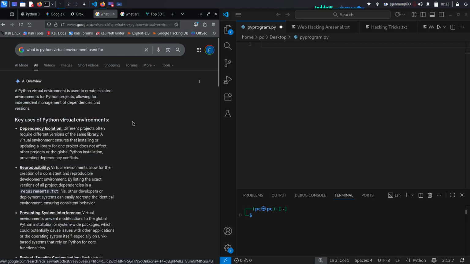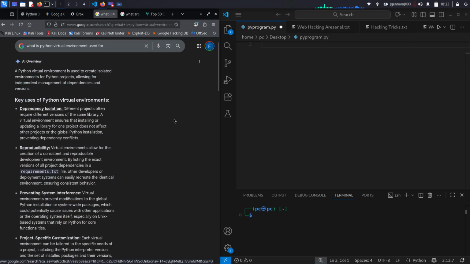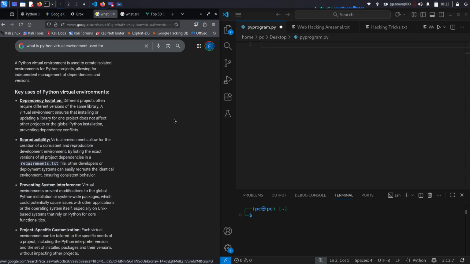A Python virtual environment is used to create isolated environments for Python projects, allowing for independent management of dependencies and versions. Dependency isolation. Different projects often require different versions of the same library. A virtual environment ensures that installing or updating a library for one project does not affect other projects or the global Python installation, preventing dependency conflicts. Ooh, that's interesting. So this makes a lot of sense. So, like I was explaining to you, there's different version types.